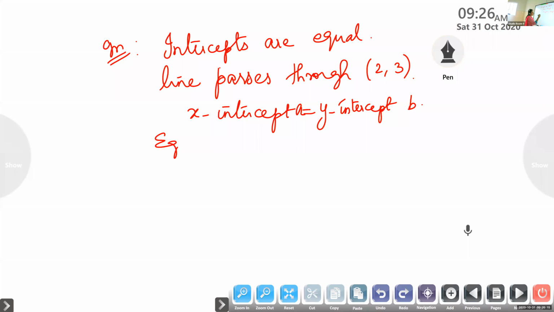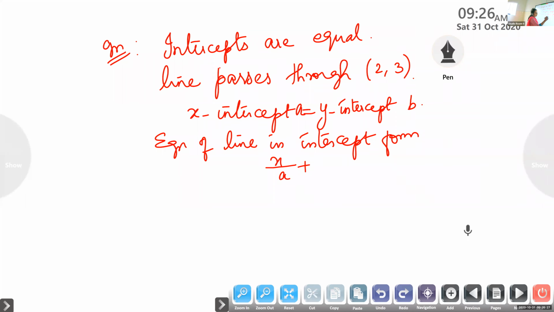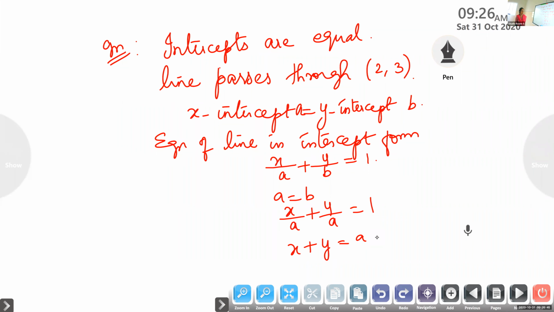So what is the equation of the line in intercept form? x by A plus y by B is equal to 1. Now A is equal to B, isn't it? Therefore we can write x by A plus y by A is equal to 1. In the place of B we can replace with A. So on cross multiplying you will get x plus y is equal to A.